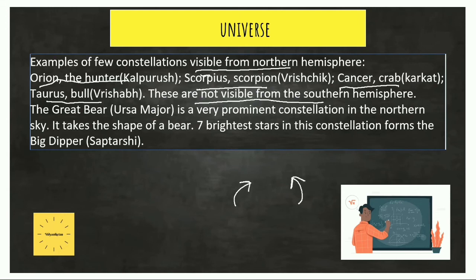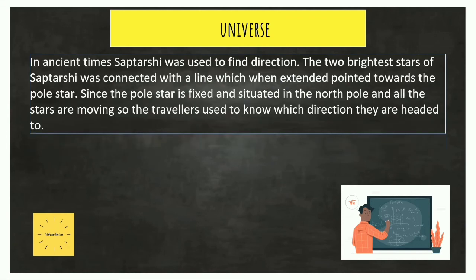There is also another prominent constellation in the northern sky, which is known as the Great Bear or the Ursa Major. It takes the shape of a bear, which is very prominent from the name. The 7 brightest stars in this constellation form the Big Dipper called Saptarshi. So why is this Saptarshi important? We will see in the next slide.